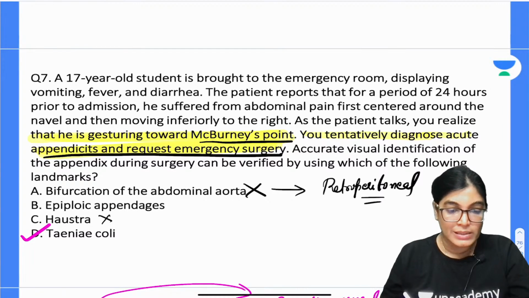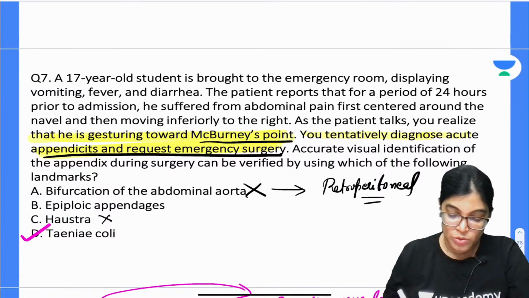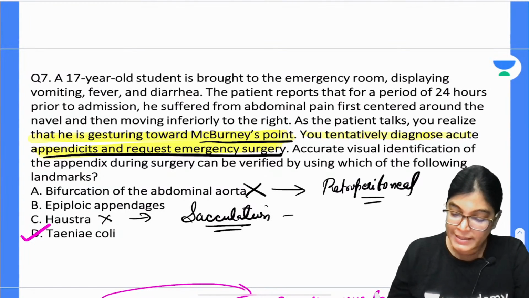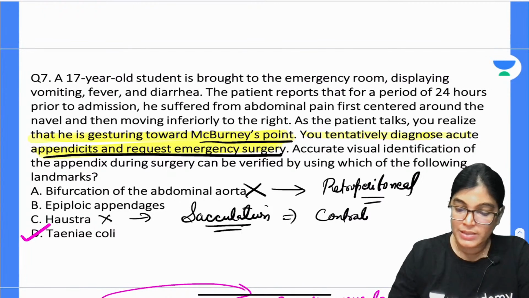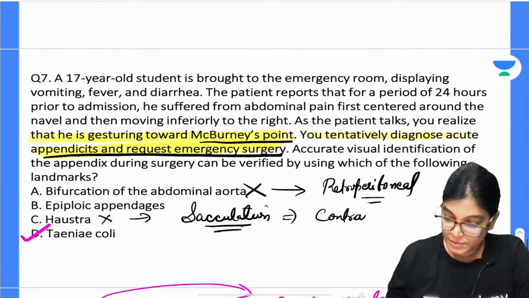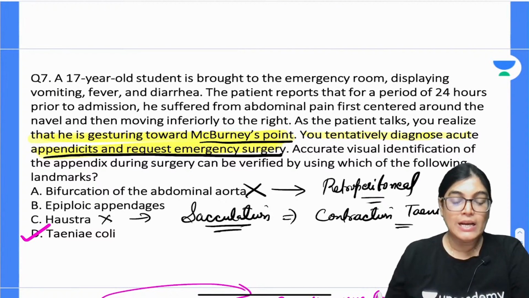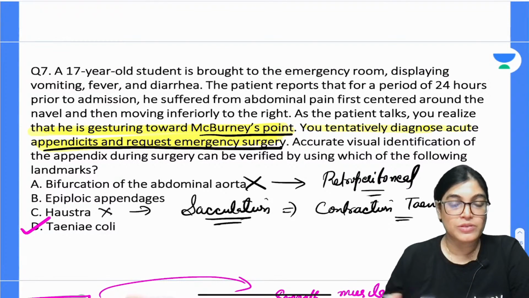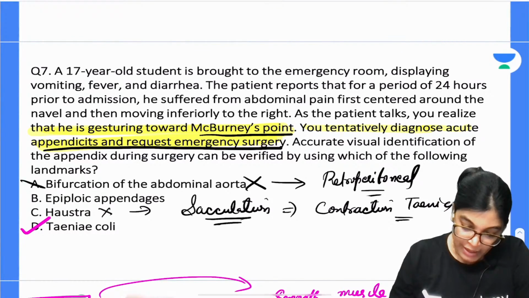Haustration is also not the right answer. Haustration is also called sacculations, and it is formed by the contraction of the teniae. The teniae contract and lead to the formation of haustration. So this is again not the right answer for locating the appendix. Haustration is not found in the appendix. So this is also wrong. We have got A also wrong, C also.